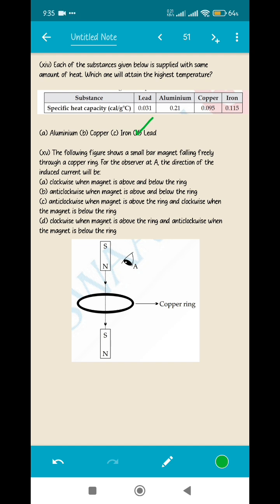The next question is from the chapter electromagnetism. This is a very good question, so listen to it carefully. The following figure shows a small bar magnet falling freely through a copper ring, like you can see. For the observer at A, the direction of induced current will be. So we are using Lenz's law in this case, according to which the direction of induced EMF will be such that it will oppose the very cause which produces it. That means if the magnet is moving towards the coil, the current will move in the opposite direction. If the magnet is moving away from the coil, the current will also oppose that motion. In whichever direction the magnet is moving, in the opposite direction the current will be flowing. Okay, this is the basic concept.